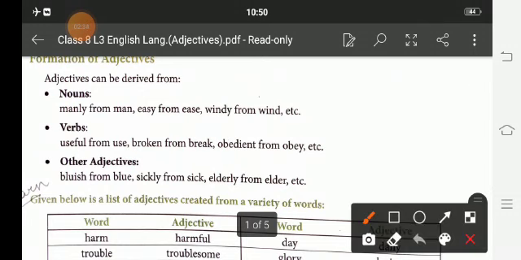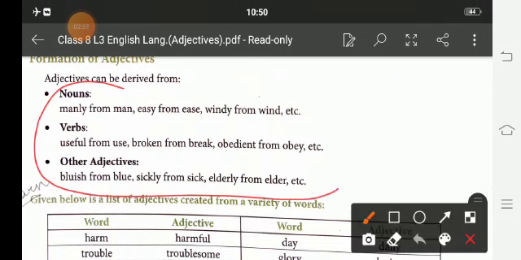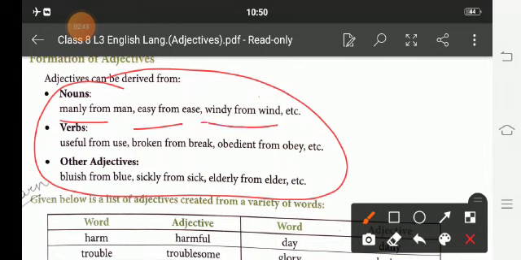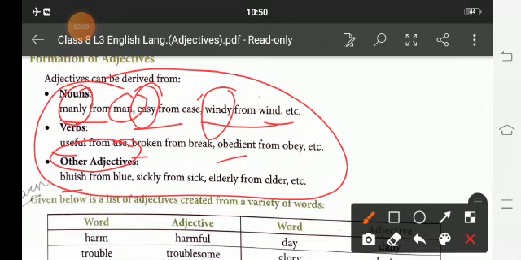Adjectives can be derived from verbs, nouns, and other adjectives. From nouns: manly from man, easy from ease, windy from wind. From verbs: useful from use, broken from break, obedient from obey. From adjectives: bluish from blue. Sticky from stick, elderly from elder.